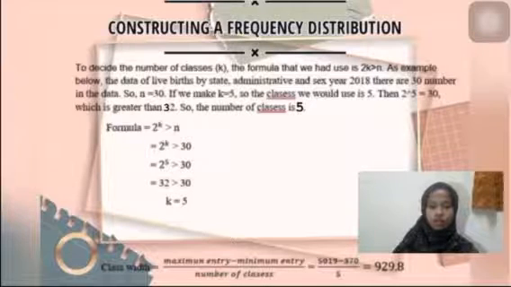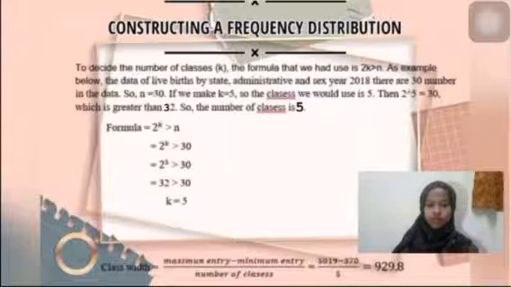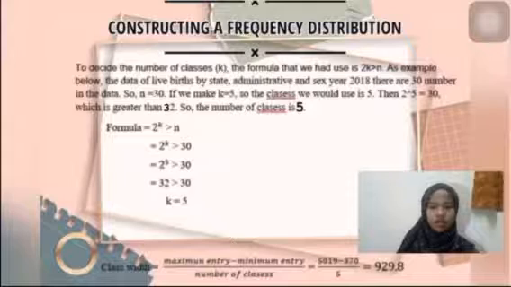In 2.0, we must know how to construct a frequency distribution. There are 5 steps to construct a frequency distribution. The first step is to decide the number of classes. The formula that we use is 2^k greater than n.